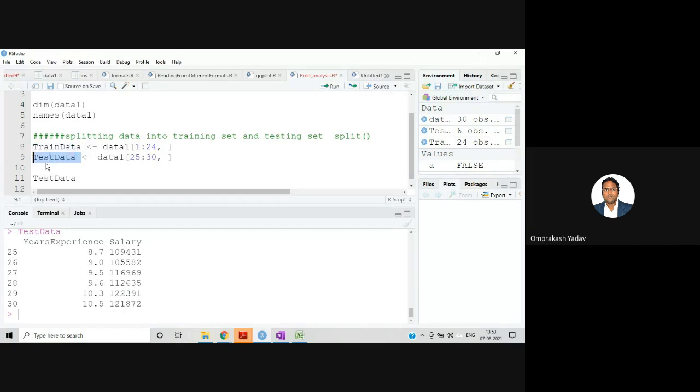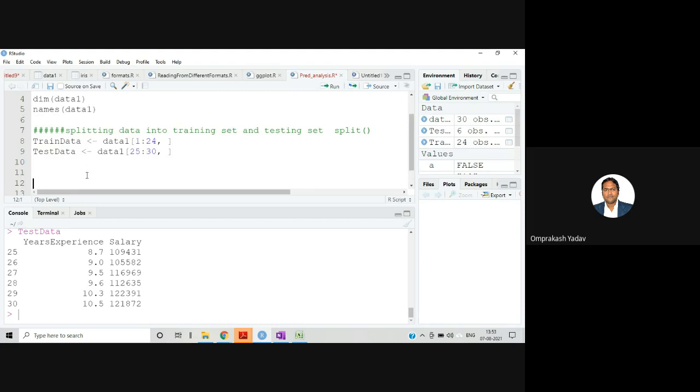Once these two things are ready, training data and testing data, your half work is done, right? We can simply create a regression model based on these two data sets. First, we will create a regression model based on the training data set, and whatever model is created, we will test it on the testing data set. So let's see, sir, how.